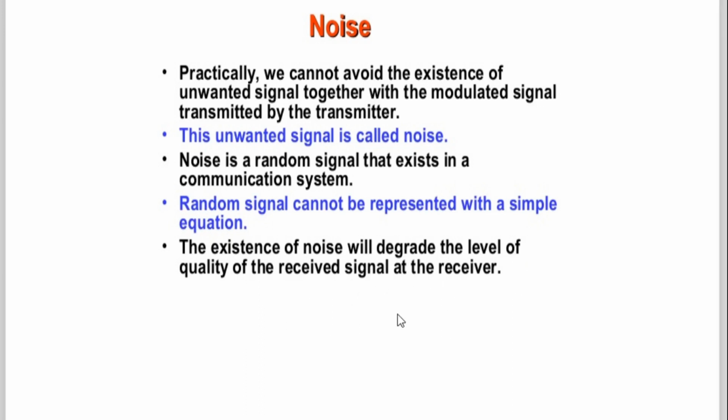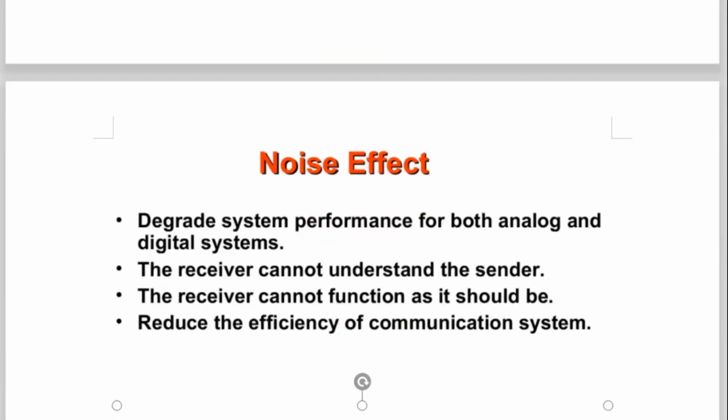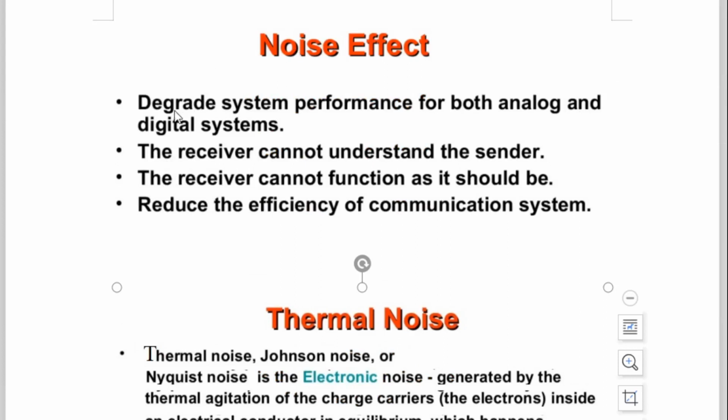And in the next slide, we are going to study what the effects of the noise on our signal are when we are transmitting from one location to another location. So noise effects degrade the system performance for both analog as well as digital systems. Whenever we are transmitting information from one location to another, either analog or digital, the performance of that signal gets degraded.